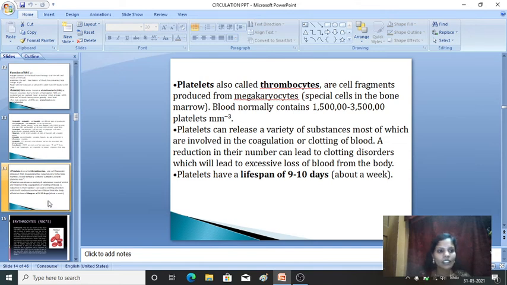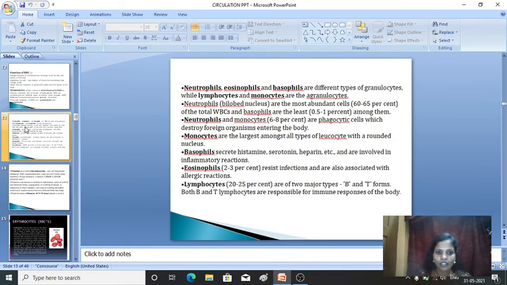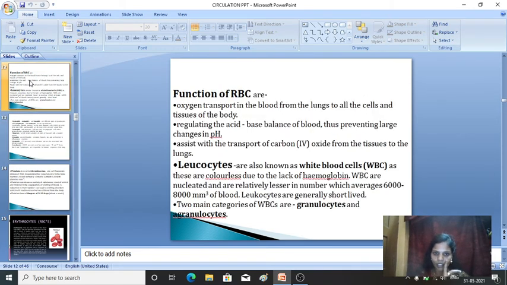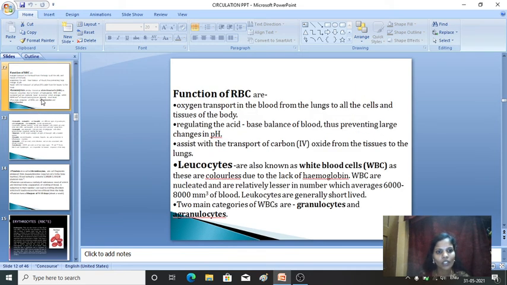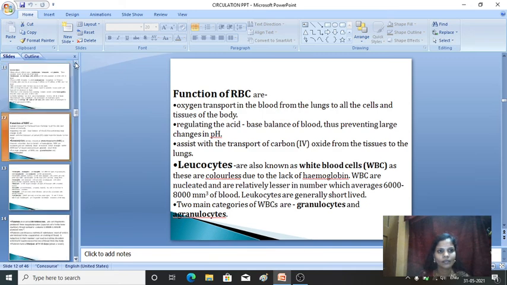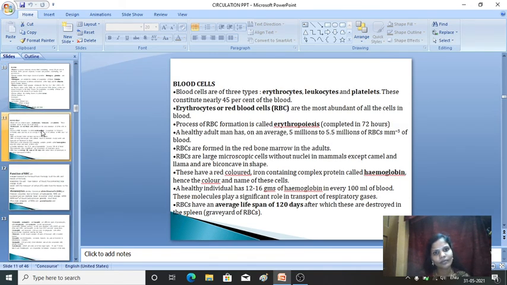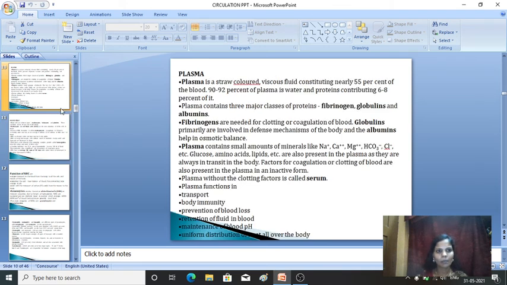Is this clear? That is the components of blood, a complete description of platelets. Then leukocytes or WBC, these are the different forms and categories of leukocytes. Then functions of RBC. Okay, done with blood cells. Next comes the plasma.